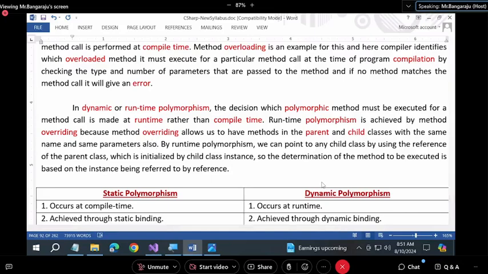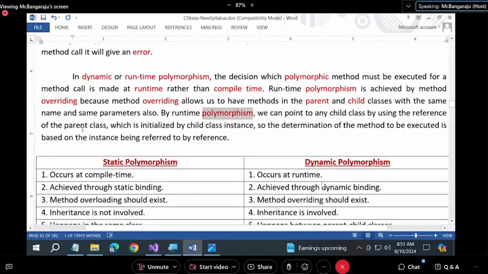By runtime polymorphism, we can point to any child class by using the reference of the parent class, which is initialized by a child class instance. So the determination of the method to be executed is based on the instance being referred to by the reference. The reference is referring to a particular instance, so first preference is given to that instance only.